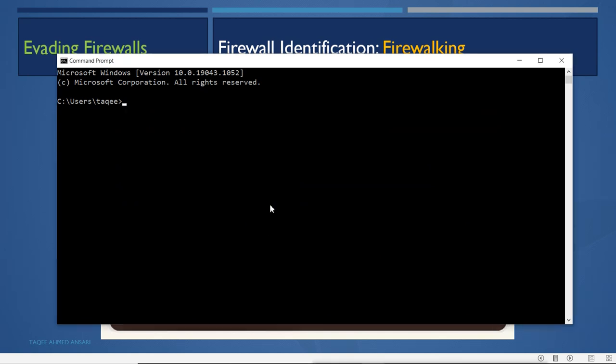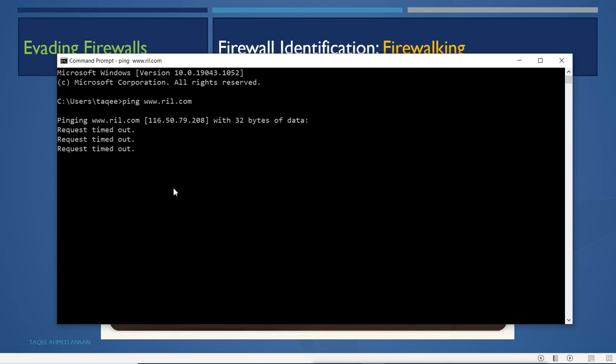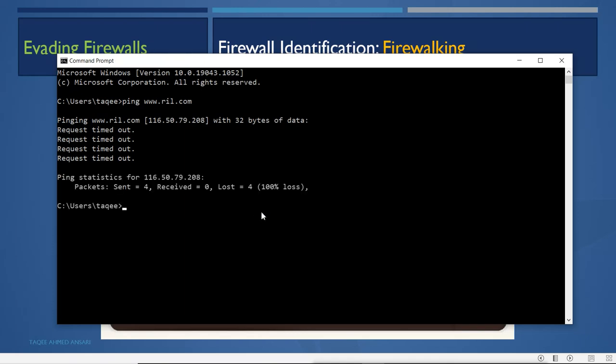For example, suppose I want to ping some network. I'm not getting a reply because there is a firewall which is blocking me. I try to ping this, it is not allowing me, it is saying timeout. That means there is a firewall which is stopping me. So what I can do here is use traceroute. In Windows it is called tracert, to find the exact location where my packets are dropping.